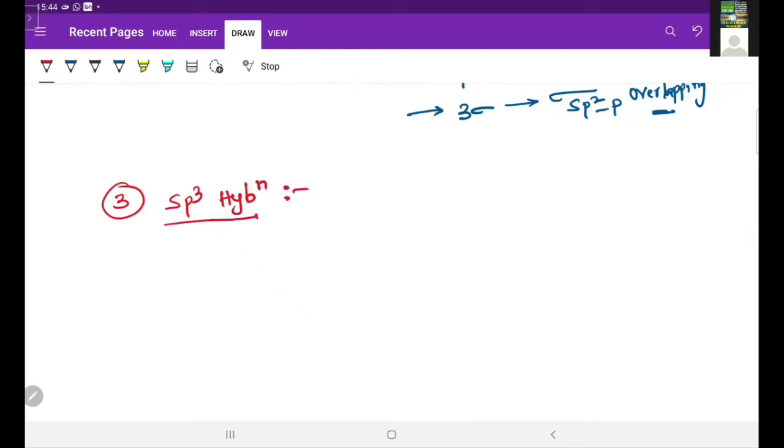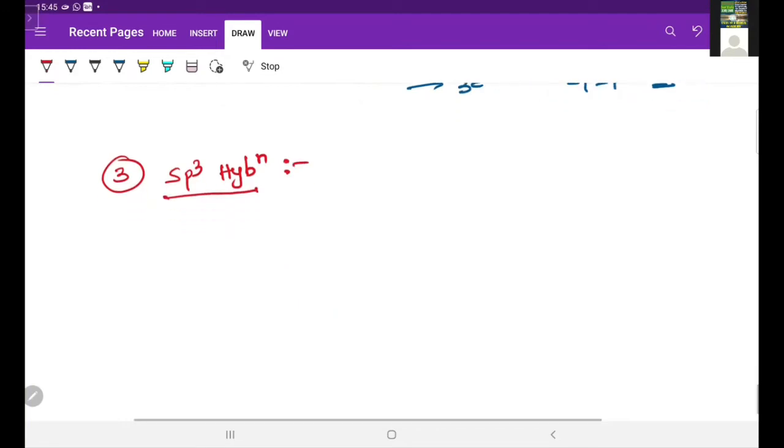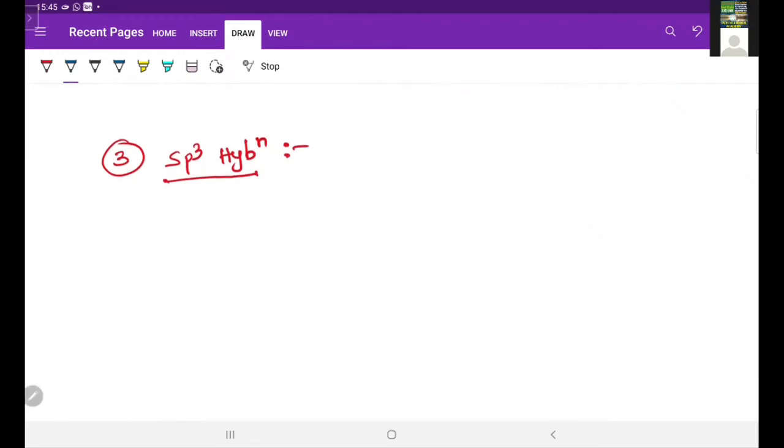So what does sp3 hybridization mean? It is the intermixing of one s orbital and 3 p orbitals to give 4 new hybrid orbitals of equal energy and shape, called sp3 hybridization. Now, how are these 4 sp3 hybrid orbitals formed? Now I will show it diagrammatically.